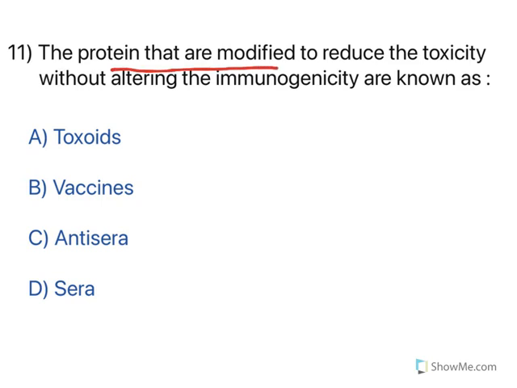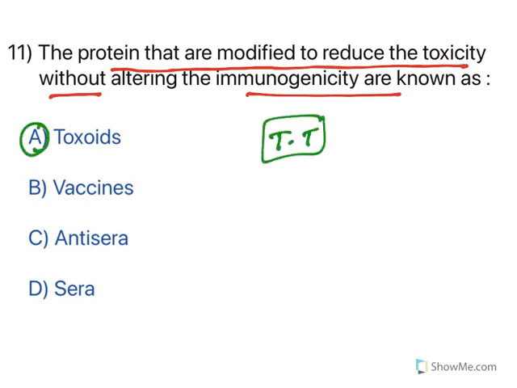The protein that are modified to reduce the toxicity without altering immunogenicity are known as toxoids. You know, tetanus toxoid, it is known as tetanus toxoid. Clostridium tetani is a bacterium, and that protein is modified and immunogenicity is retained, and that is called as toxoid. And vaccines, there are multiple types of vaccines. DNA, RNA, protein derived vaccines are there.